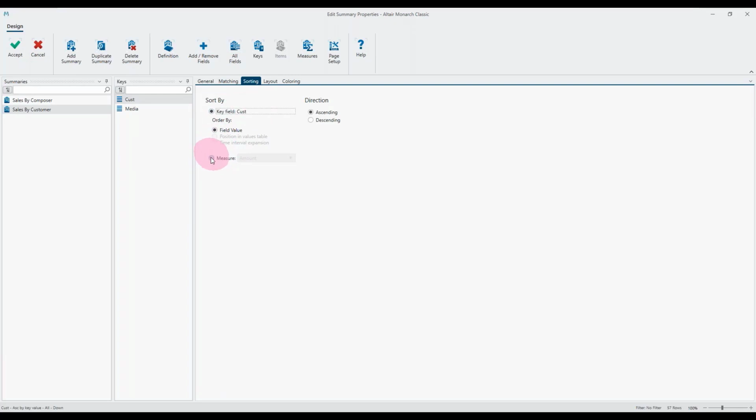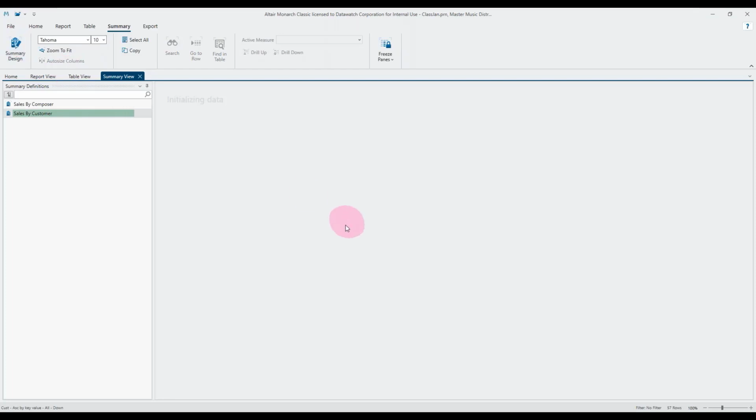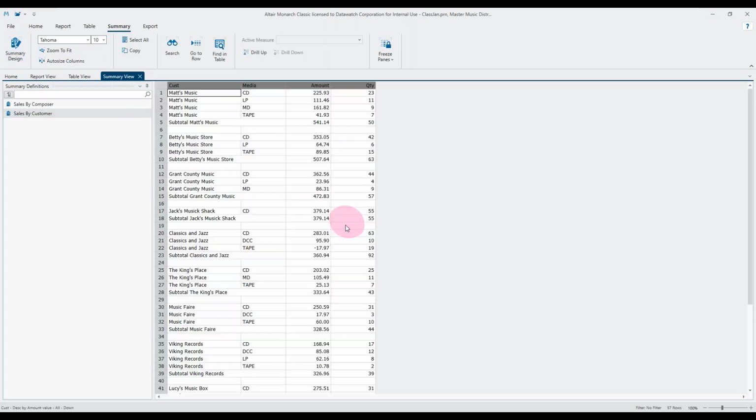So alphabetical by customer at the moment, I want to go by descending amount. And of course, it hasn't just blindly sorted this amount column, it's taking the total amount. So you can see the biggest spending customers at the top, while the groups get maintained as you go up and down through the values.